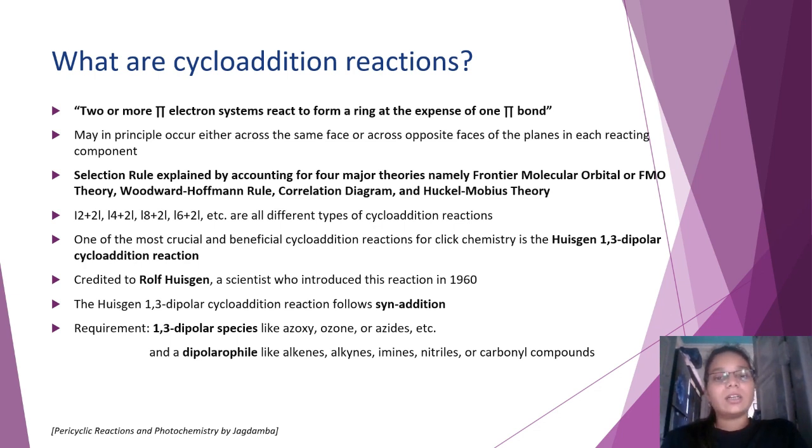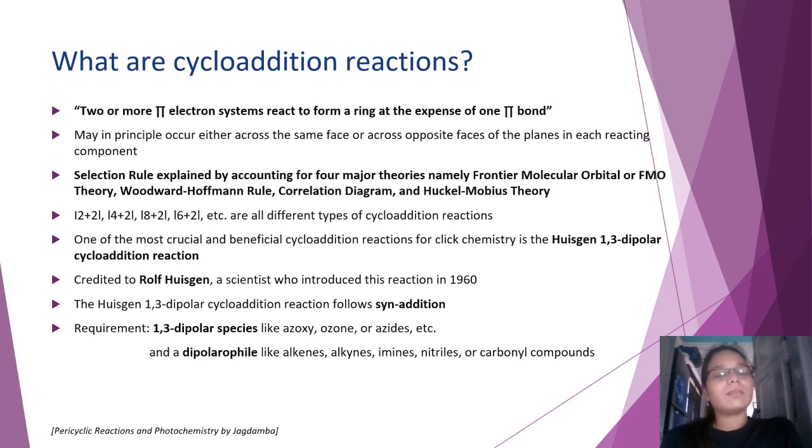And there are certain theories that are utilized to build these selection rules. So the theories are frontier molecular orbital theory or FMO, Woodward-Hoffmann rule, correlation diagram, and Huckel-Mobius theory.